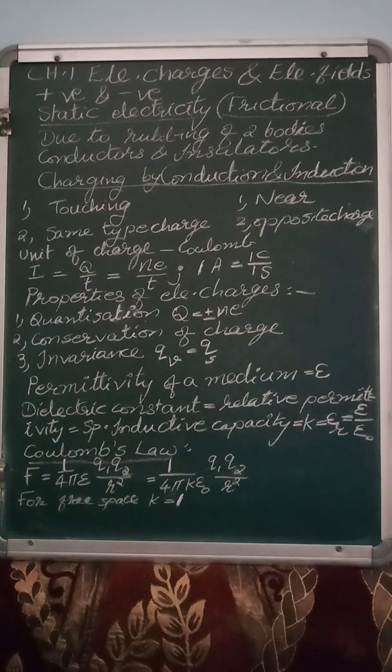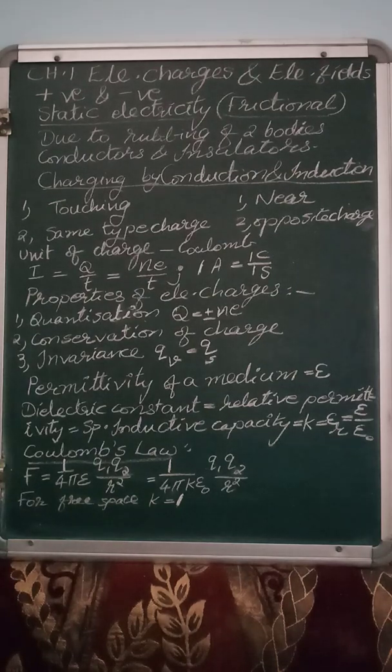The second property is conservation of charge, which we have done before also. Charge can neither be created nor destroyed. In an isolated system, the total amount of charge always remains constant. We can transfer charge from one body to another, but we cannot create or destroy charge. In an isolated system, total charge remains the same. That is the second property of electric charge.